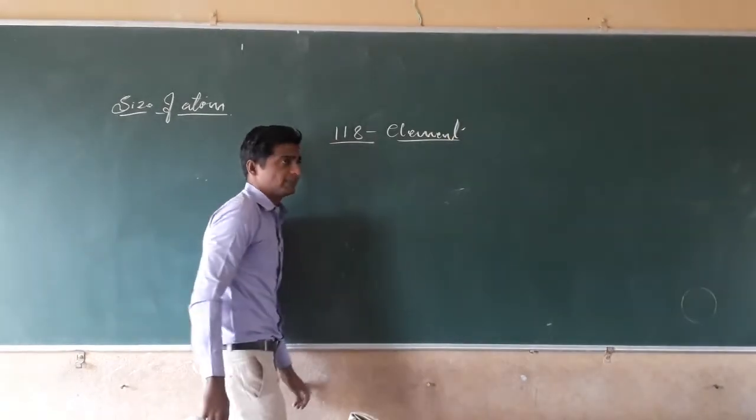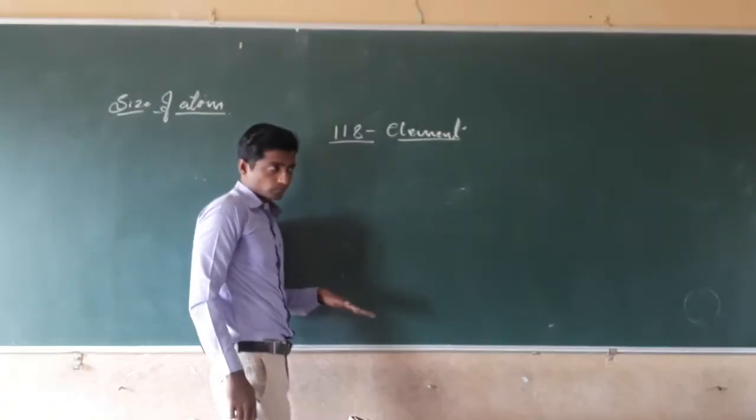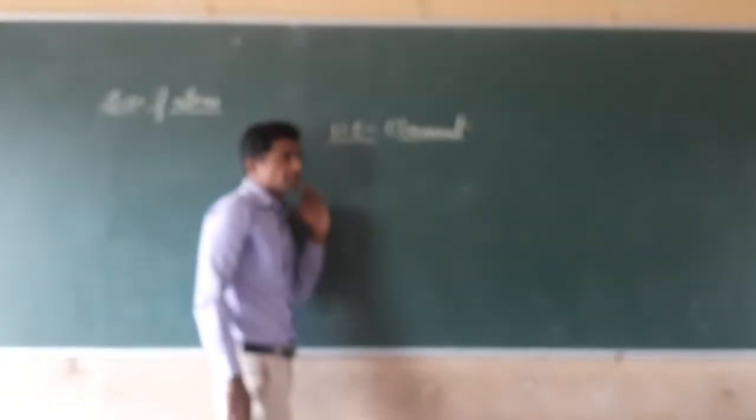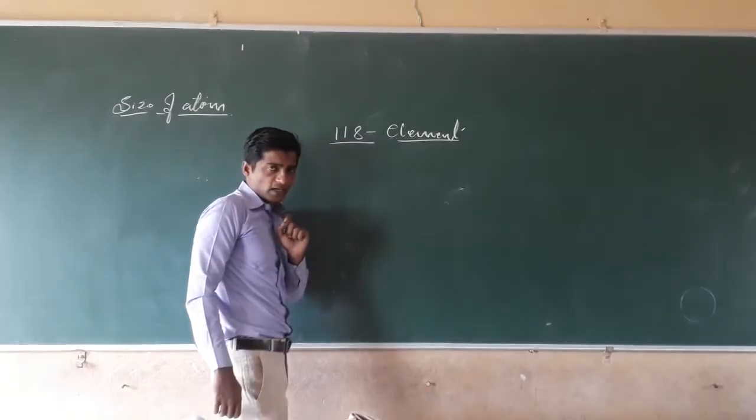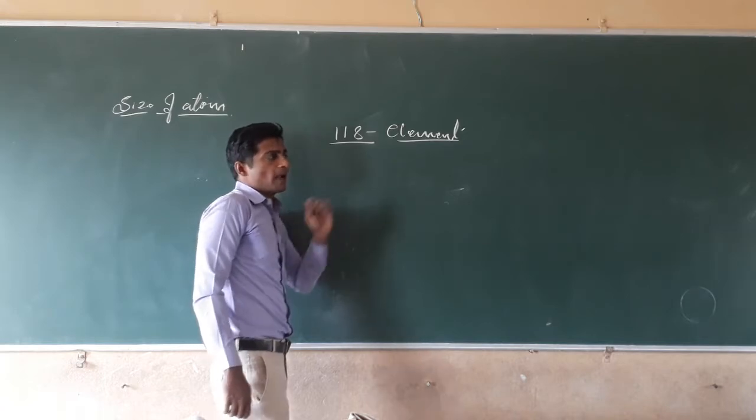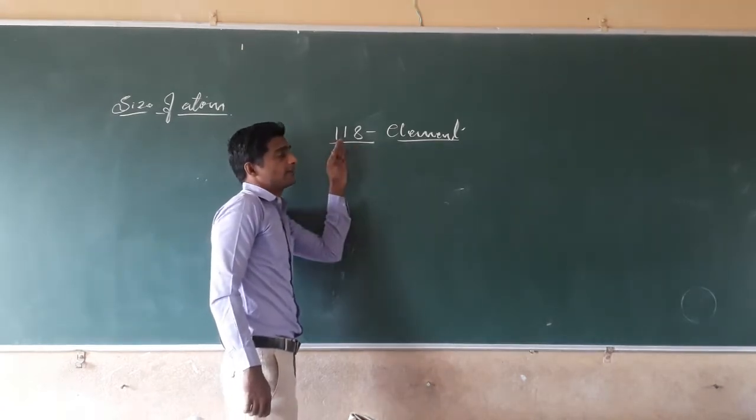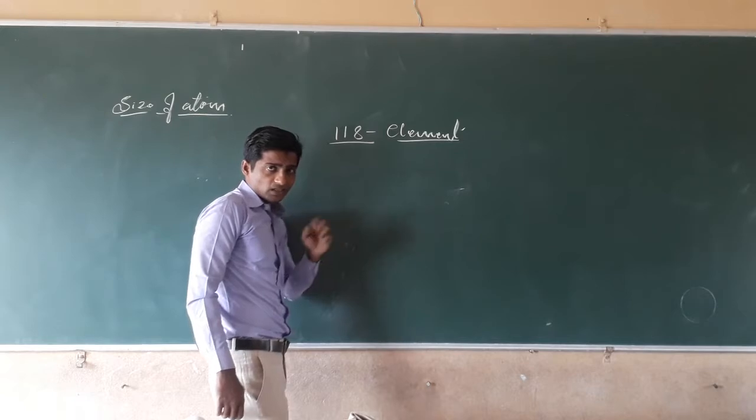All these elements are made up of the smallest unit called atoms, and these elements combine to form compounds.